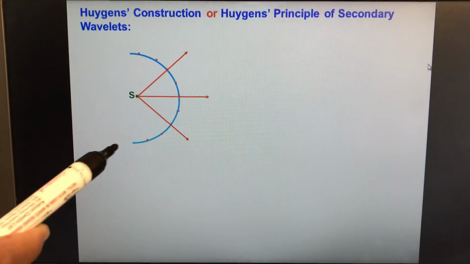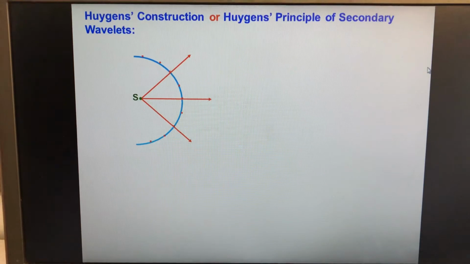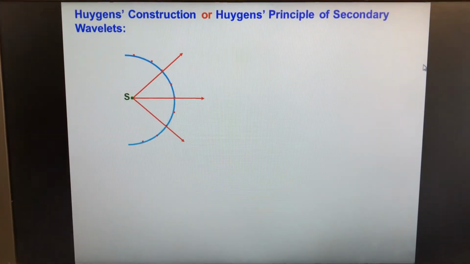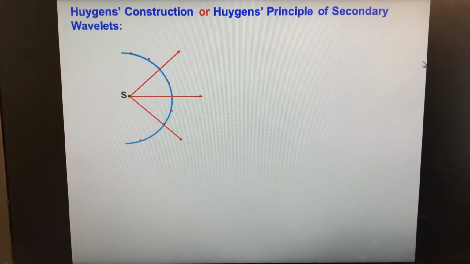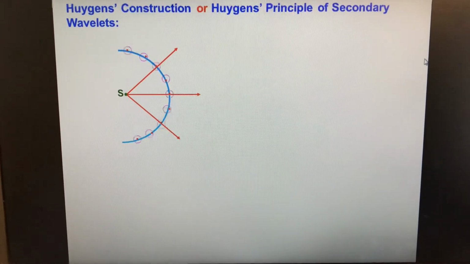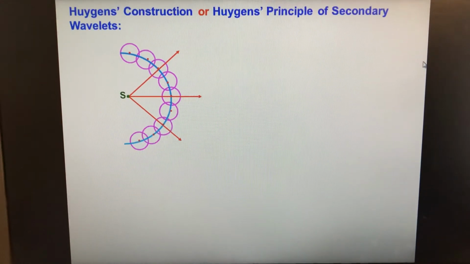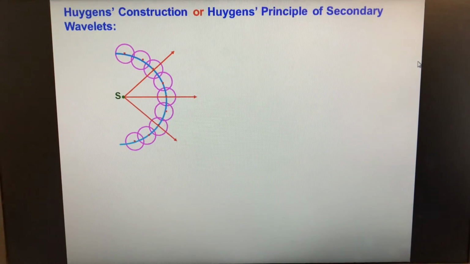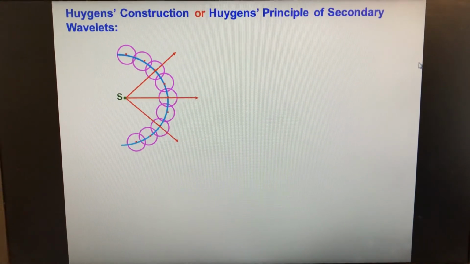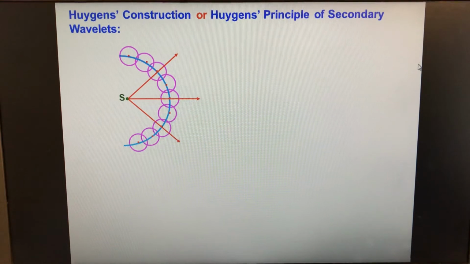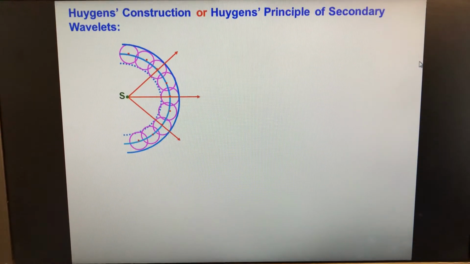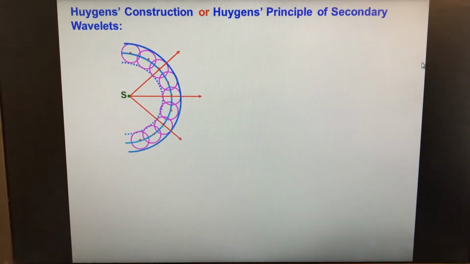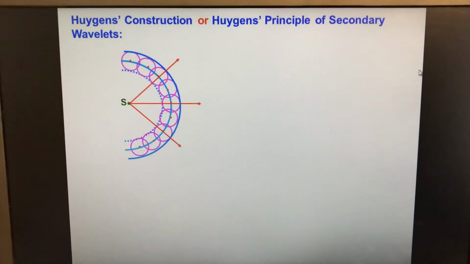The pink colored wavelets are the secondary wavelets, and we will learn about the position of the new wavefront after some time. So on these wavelets we will draw a surface tangent, and this will be the new wavefront. So the new wavefront can be known by drawing a surface tangent on the secondary wavelets according to the Huygens principle.